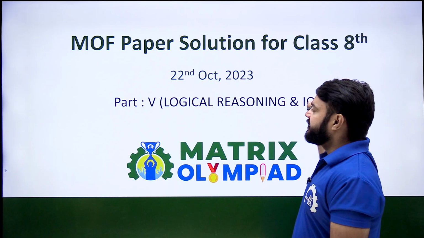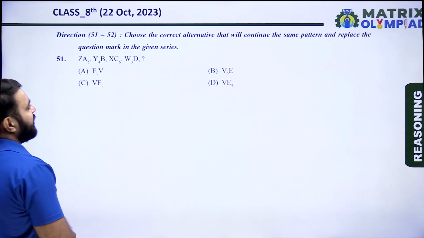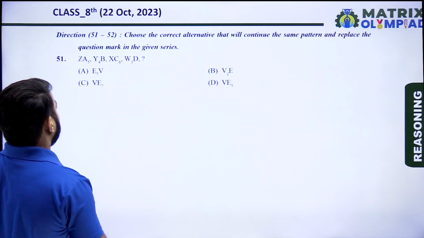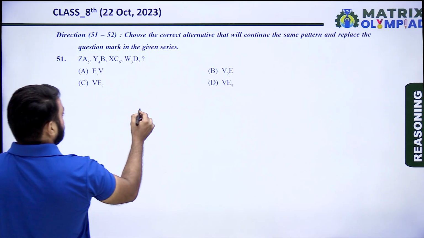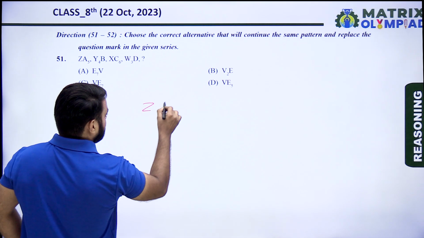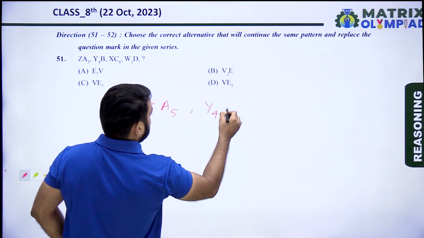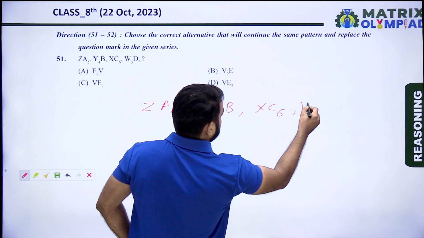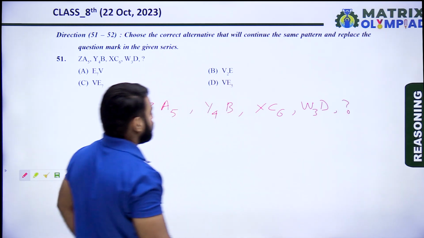So let's get started. Question number 51. Choose the correct alternative that will continue the same pattern and replace the question mark in the given series. According to the question, the series is Z A 5, Y 4 B, X C 6, W 3 D, and we need to find the next term.